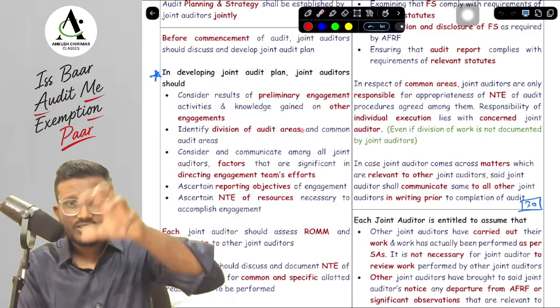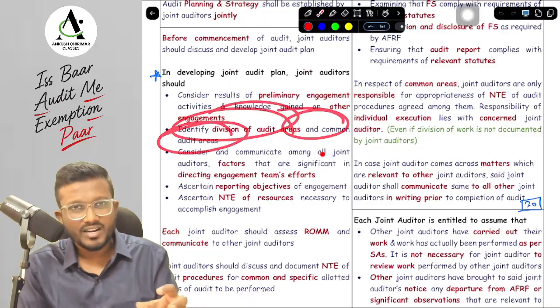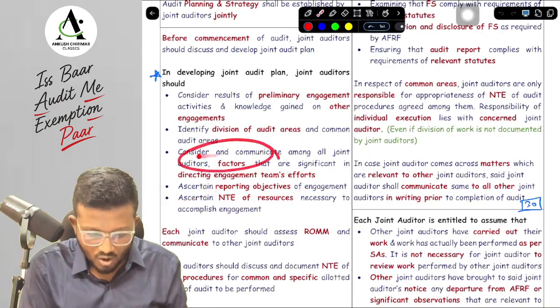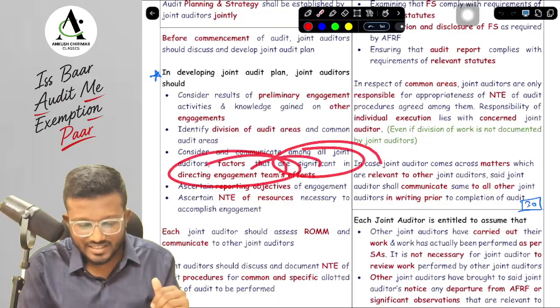Next is strategy, meaning scope, timing and direction. Scope is what, sir? Identifying the division of audit areas and common audit areas. Timing is what, sir? Ascertaining the reporting objectives. And direction is what, sir? Considering and communicating among all the joint auditors which are the factors that are significant in directing the engagement team's efforts.